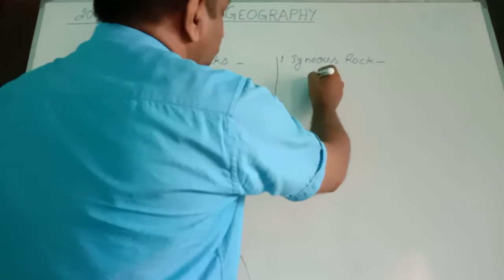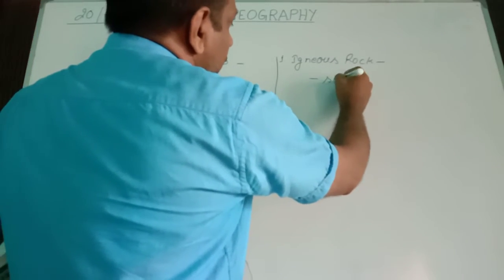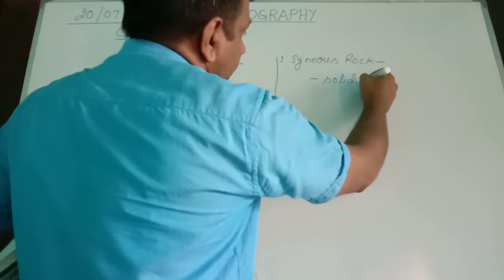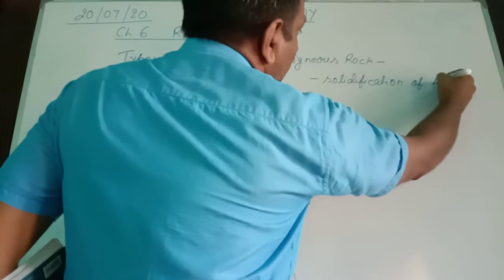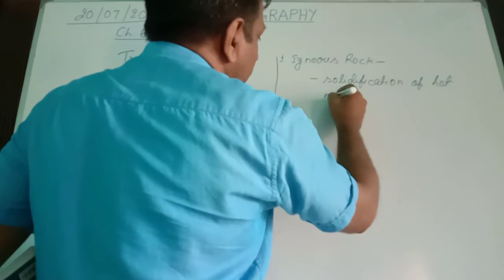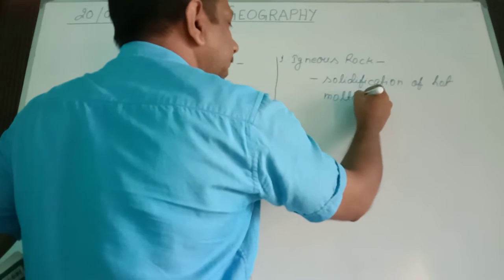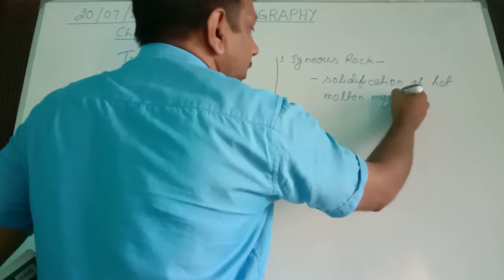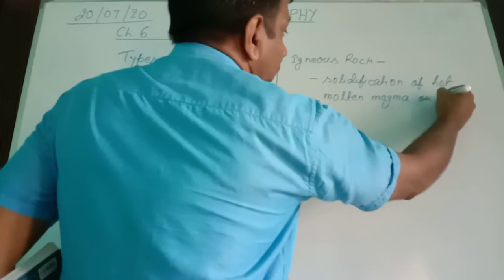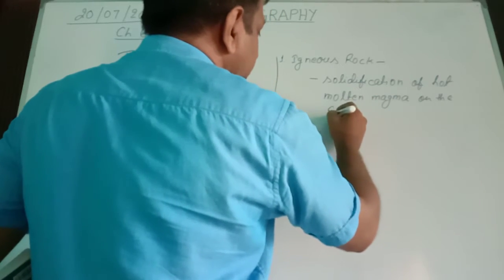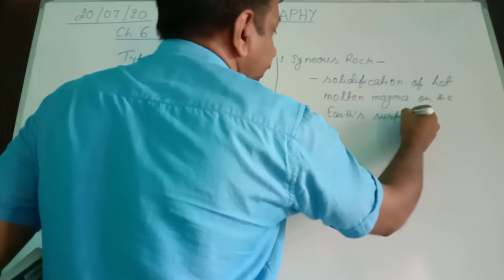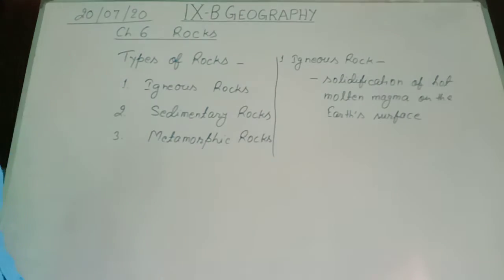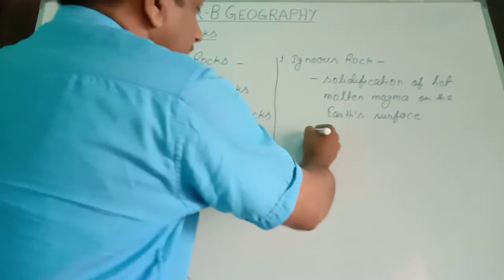So this is the solidification of hot molten magma on the Earth's surface. Igneous rock is formed by solidification of hot molten magma on the Earth's surface.